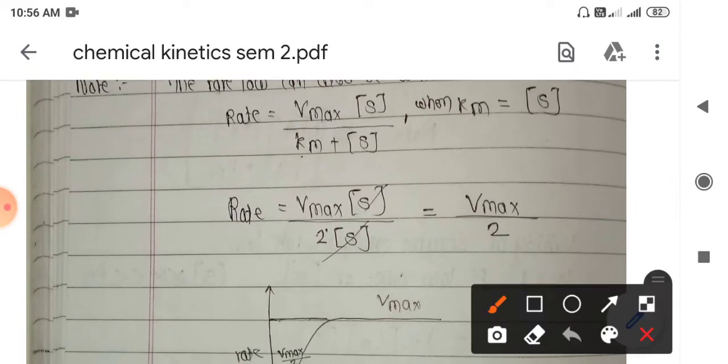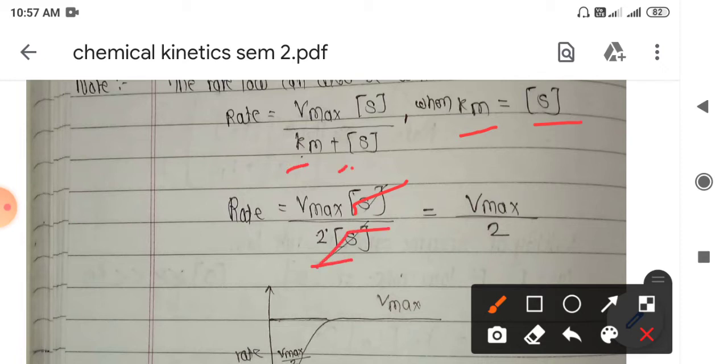Now suppose the Michaelis Menten constant is equal to S. That is the third condition. Previously we have seen the first condition where Km is much greater than S, then the second where Km is much less than S. Now suppose Km equals S. Then Km plus S comes out to be 2S.